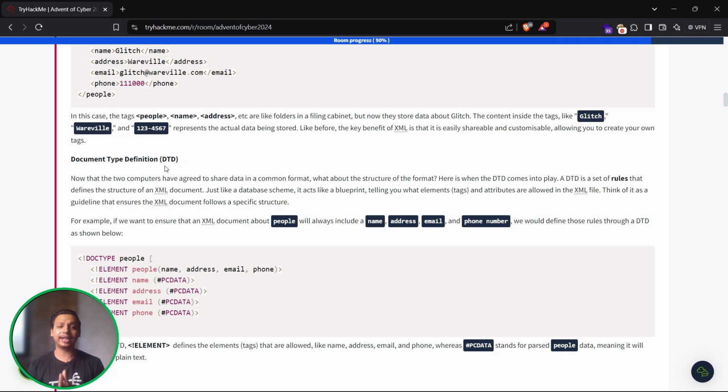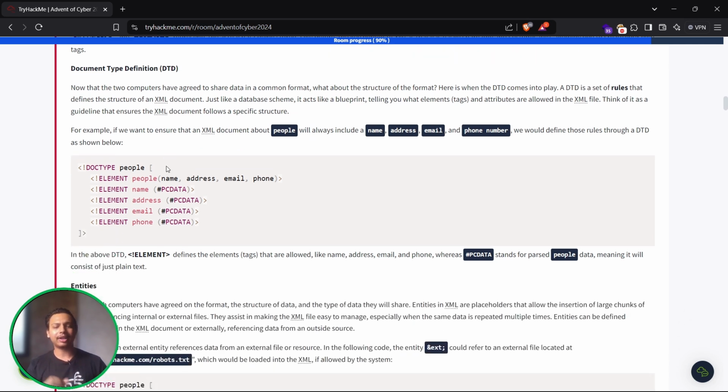In this case, the people, name, address tags, etc. are like folders in a filing cabinet, but now they store data about Glitch. The content inside those tags, like Glitch, Wareville, and the number, represents the actual data being stored. Like before, the key benefit of XML is that it's easily shareable and customizable, allowing us to create our own tags.